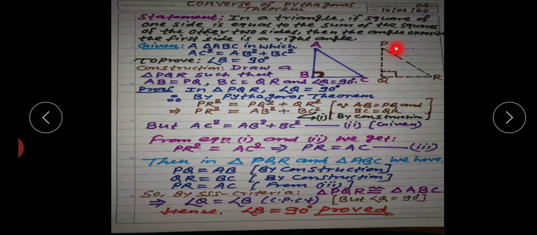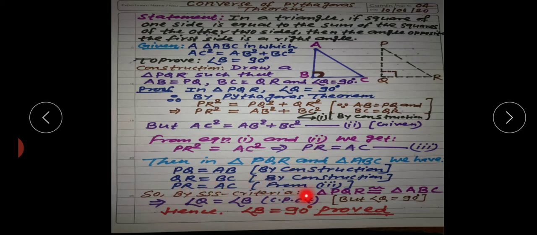Then in triangles PQR and ABC we get PQ is equal to AB by construction and QR is equal to BC by construction. In construction we have already drawn PQ equal to AB, QR equal to BC, and PR is equal to AC, which we have just proved in equation third. So all the sides of this triangle have become equal to the corresponding sides of triangle ABC.